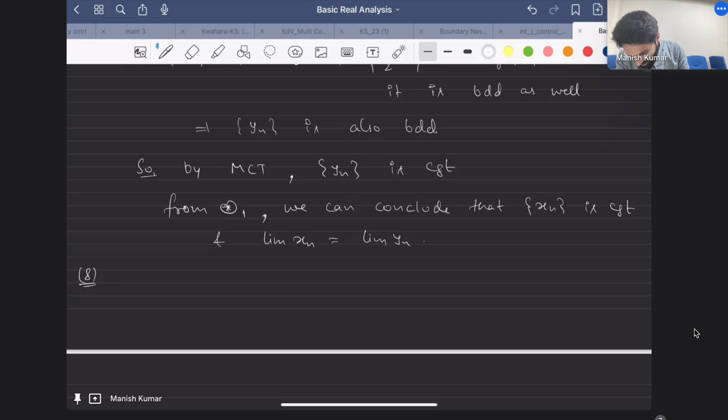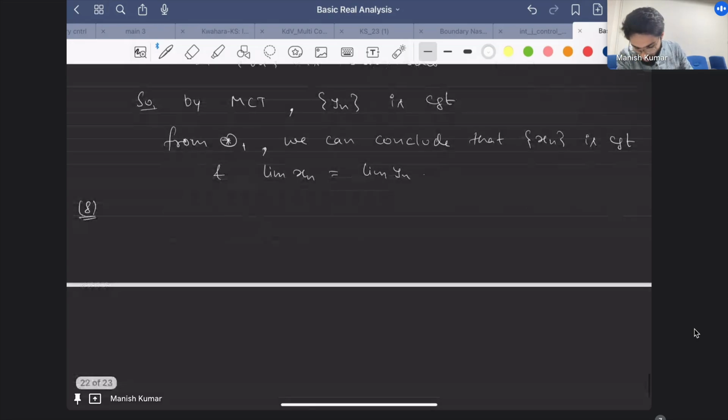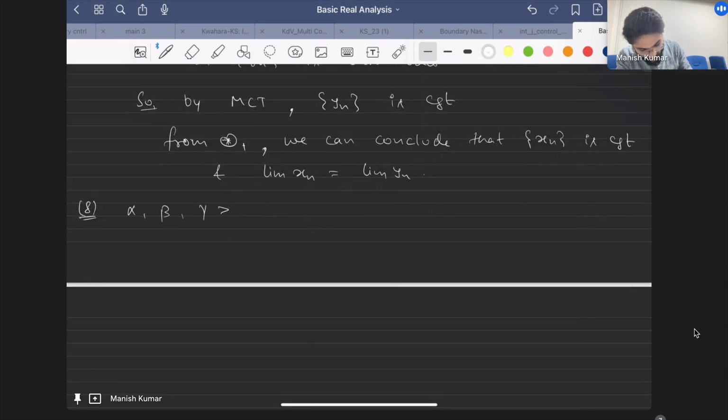Suppose alpha, beta, gamma are positive such that alpha, beta plus gamma is less than or equal to 1. It's a bit easy; it looks complicated, but once you start doing it, you will be able to do it.